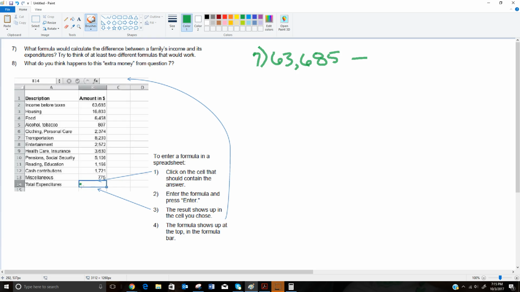And then we're going to subtract what's in this cell. Well, if we'd written a formula for that cell already, we could just use that formula. So I could say minus, and I'm going to write this differently because I really wouldn't use the number, I'd use the cell. So let's say this equals B2 minus the sum from B3 to B13.